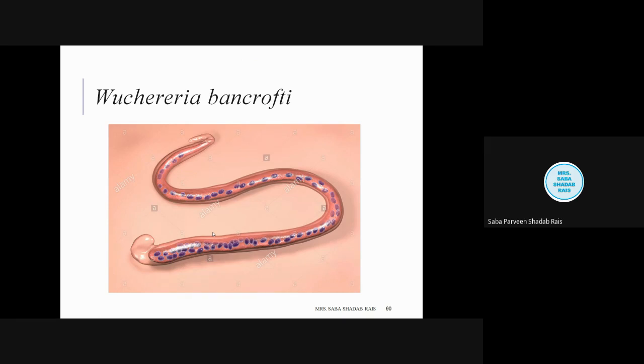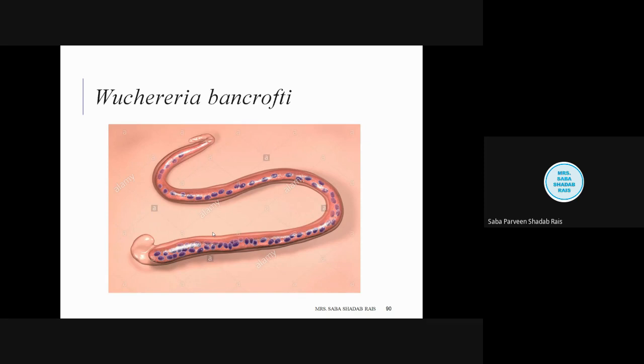Student, again, I remind you, 1 micrometer is equal to 10 to the power minus 6 meter. And the approximate diameter is 6 to 7 micrometers. That makes them microscopic.